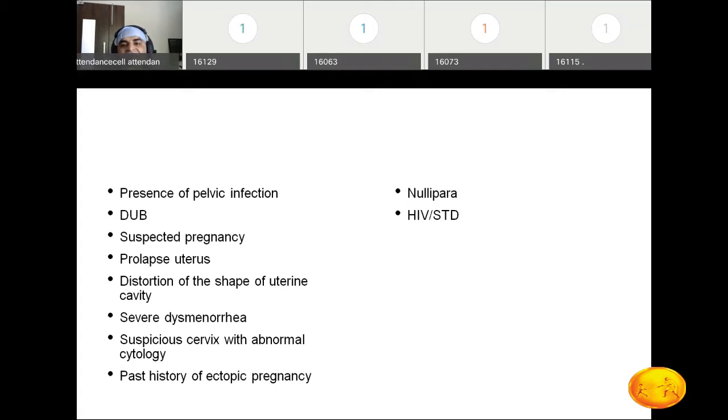Third important is the nulliparous patient. Obviously, we are not going to advise the copper T to a newly married couple. Then obviously the patient with HIV and other sexually transmitted diseases, because there is a chance of flare-up of the infection. So these, in short, are the important contraindications for copper T insertion.